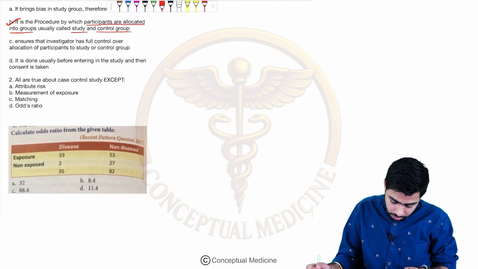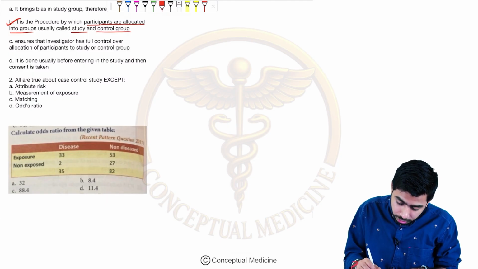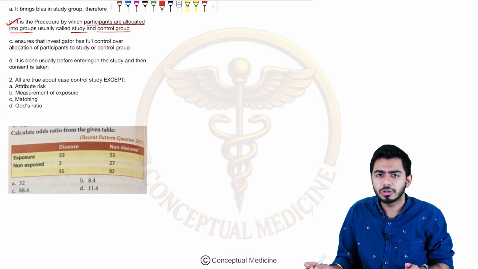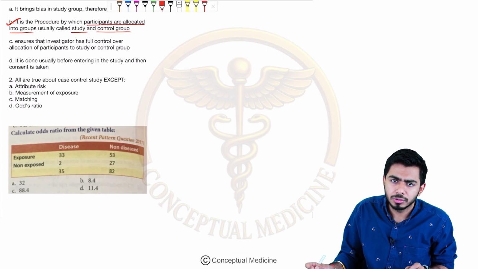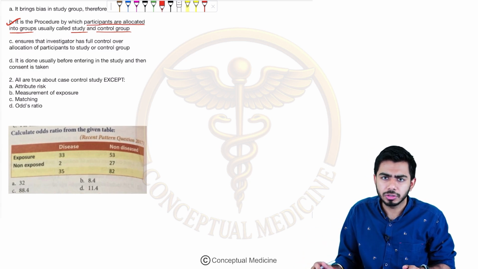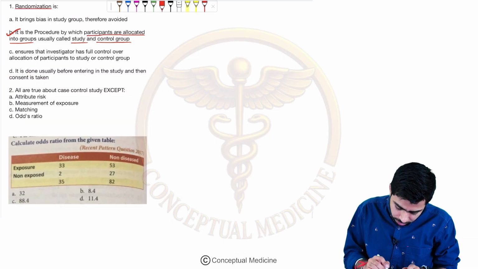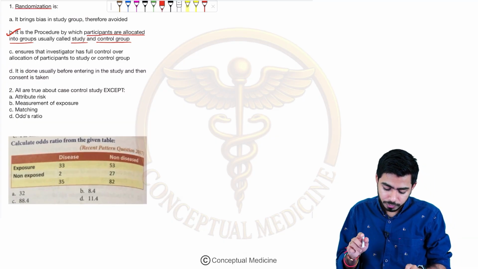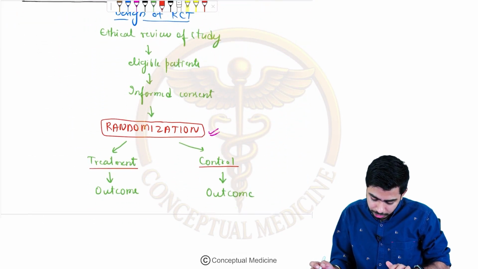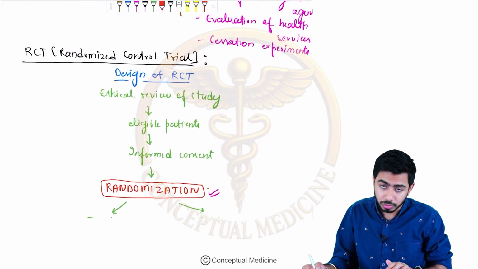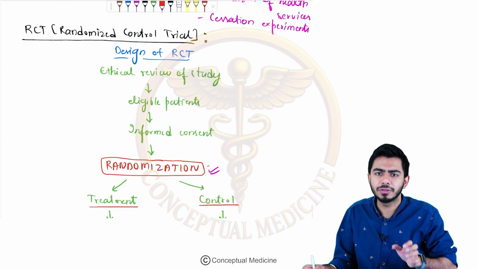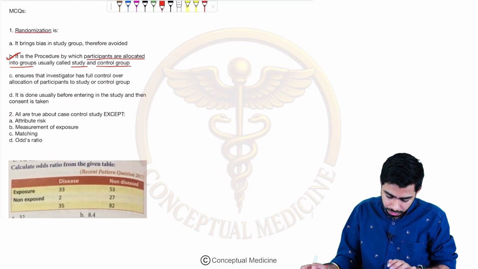Okay, C option, ensure that investigator has full control. No, if the investigator has full control, it is no more the option for randomization. So it is no more a randomized control trial. It will become non-randomized, right? It is done usually before entering in the study. No, randomization is done after entering into the study, not before. Before that you need to take the informed consent of the patient. You should be having the eligible patients also, right? So that is the thing.